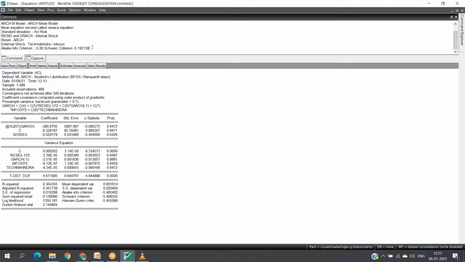And here see the AIC value under Student's t distribution, it is minus 5.485402, and the Schwarz criterion, it is minus 5.408242.